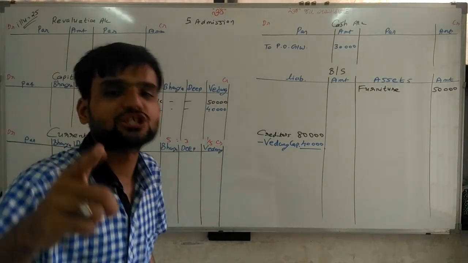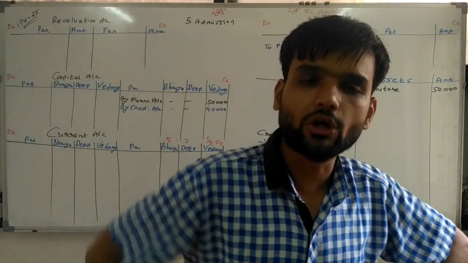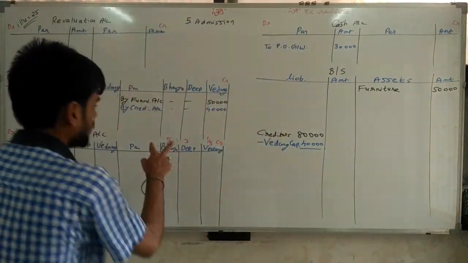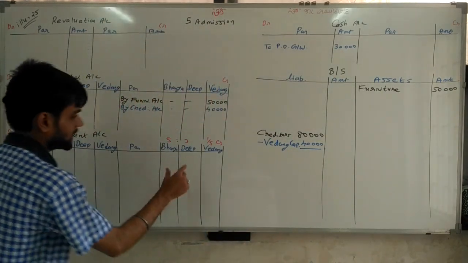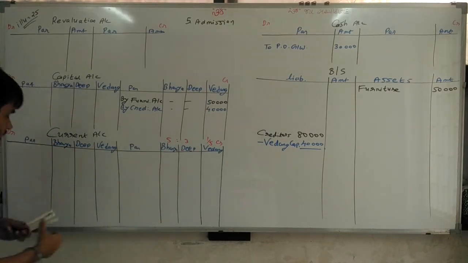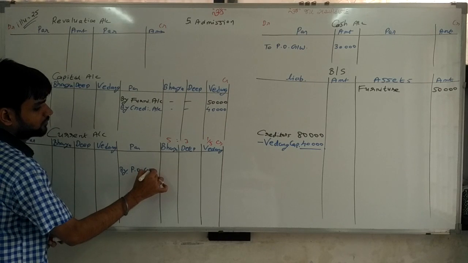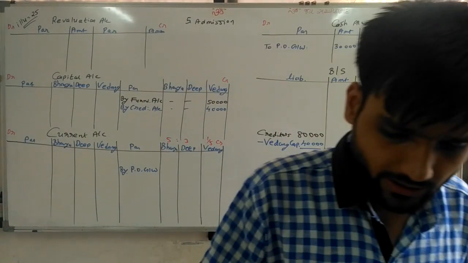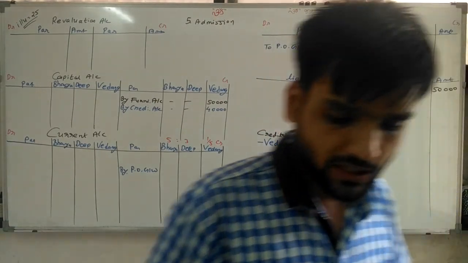So here, this 30,000 we are distributing among the partners, but in current account. In which ratio, sir? Sir, sacrifice ratio. Now, is there any information about sacrifice? No, sir. No information. Is there any new ratio? Sir, no new ratio. So don't worry. This old ratio is considered as the sacrifice ratio. So this 30,000 we are distributing among the partners in 5:3. So here we are writing by premium of goodwill 5:3. Now distribute it in the ratio of 5:3. We will get answer 18,750, 11,250.